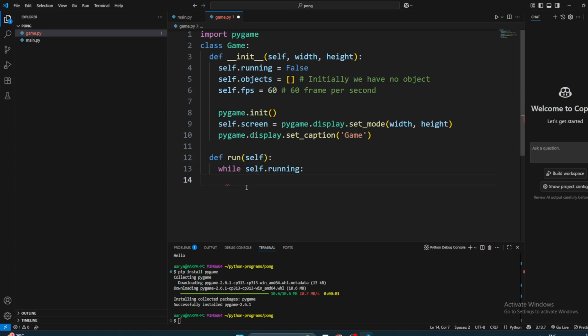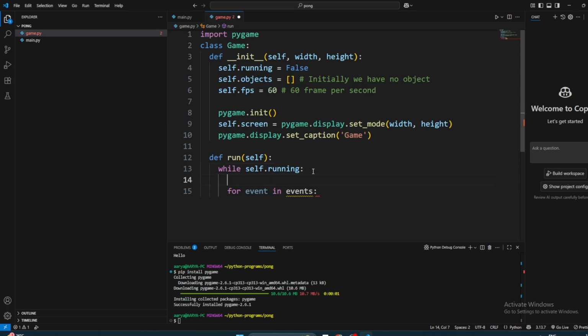So while the game is running, what do we do in the while loop? We want to first check all the events, for event in event. Okay, how do we get the events? We need to get the events first of all, right?